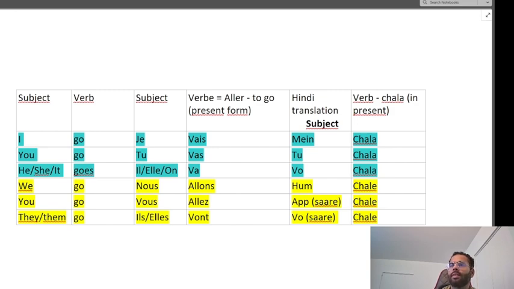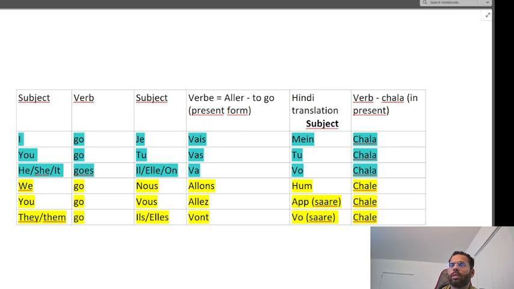If this is clear in your head, then it makes learning the French language very easy. You have to keep this concept in mind while you are conjugating the verbs. You have to ask yourself every time you want to conjugate whether the subject is singular or plural. If it's singular, then you conjugate the verb accordingly, and if it's plural, then you conjugate the verb accordingly. So here we will talk about the verb aller, which means to go.